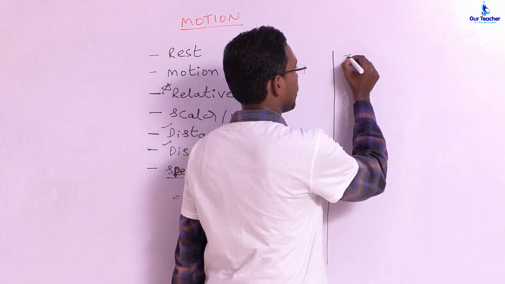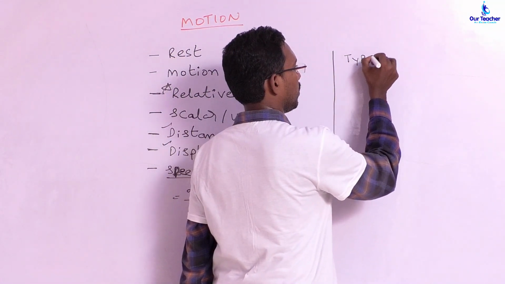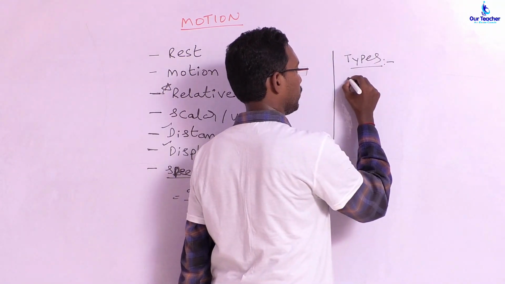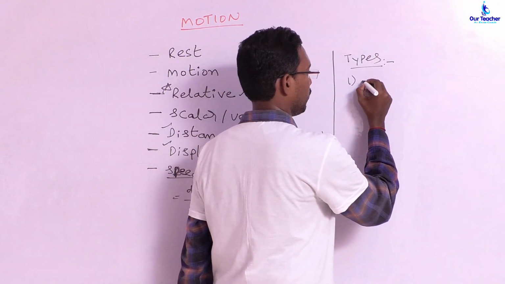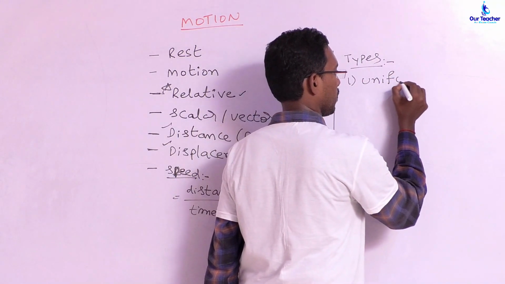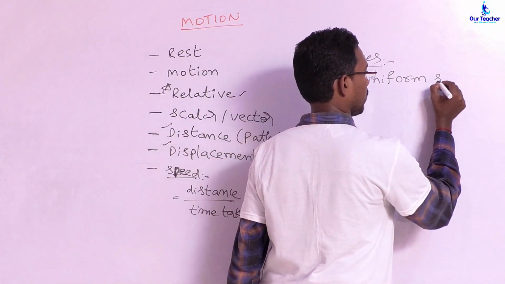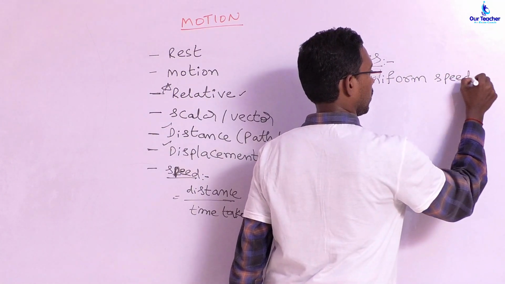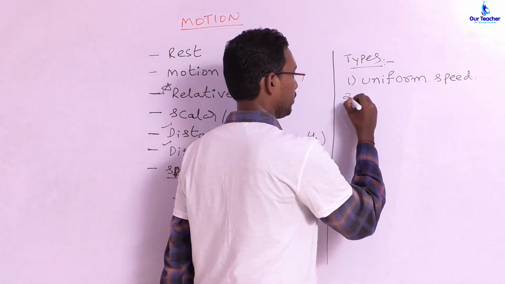The types of speeds are, first one, uniform motion or uniform speed. Second one, non-uniform speed.